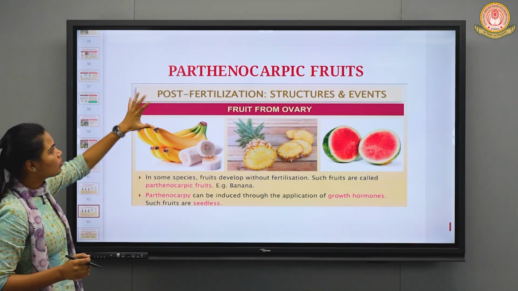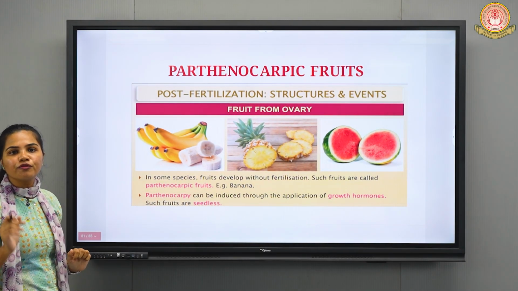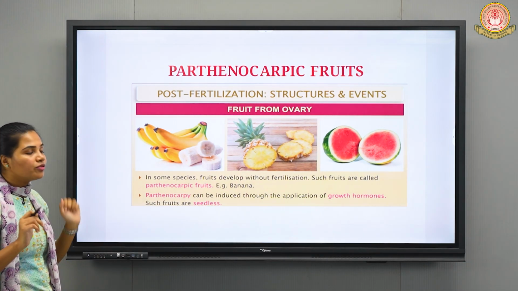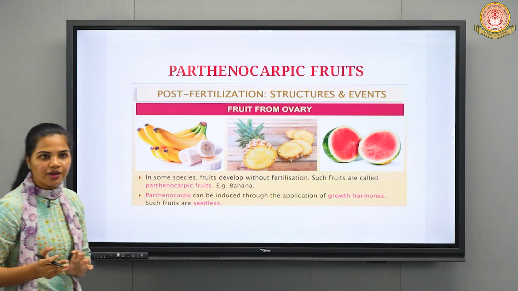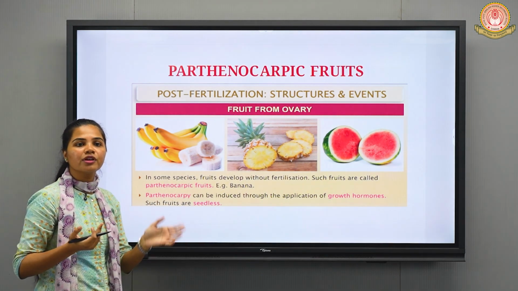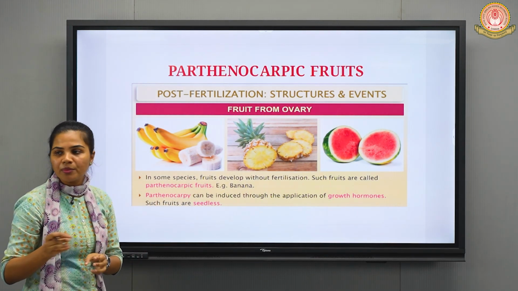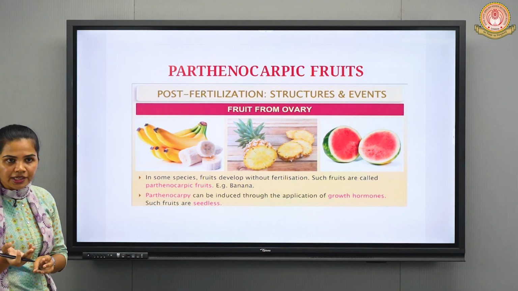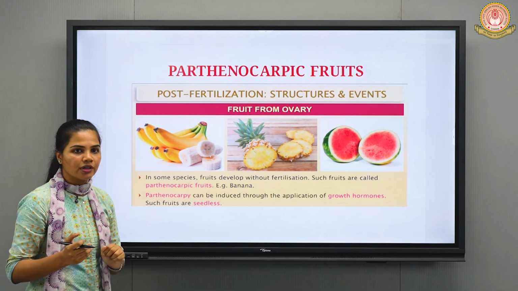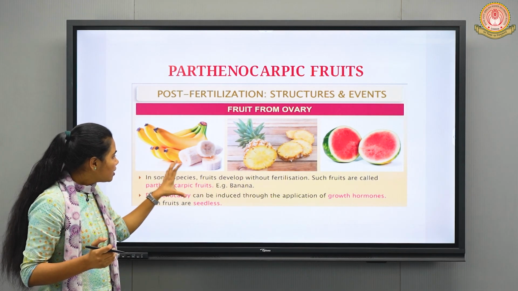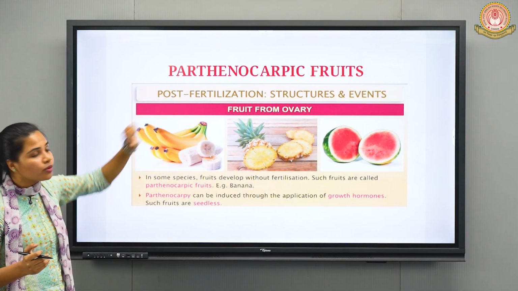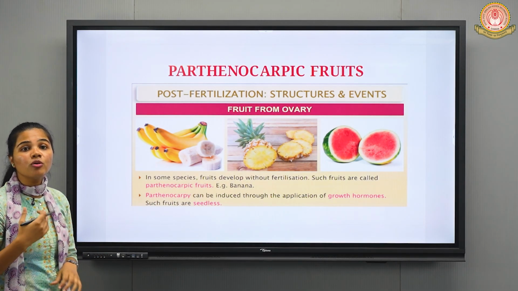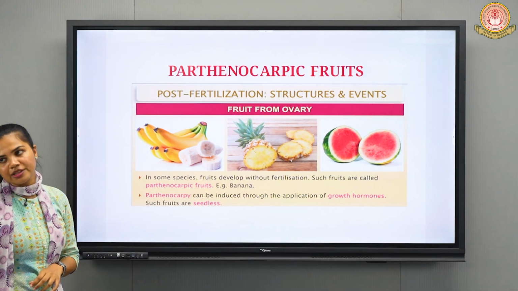Next term is parthenocarpic fruits. As we have already discussed, fertilization plays a very important role in the further formation of endosperm, embryo, then seed, and then finally fruit, right? But there is one type of fruit which develops without actual fertilization.